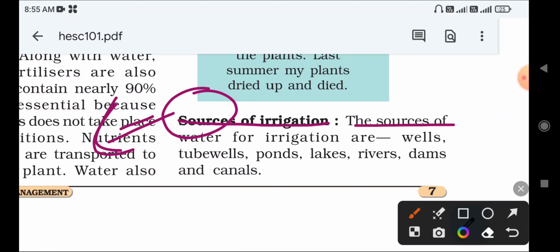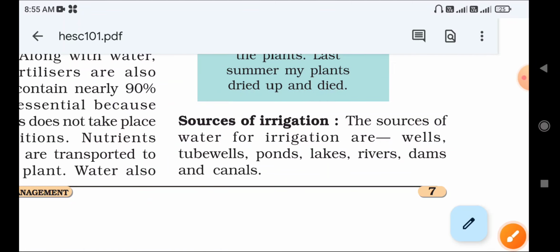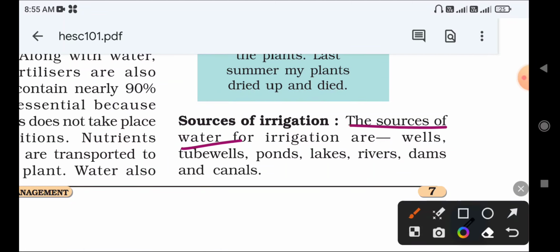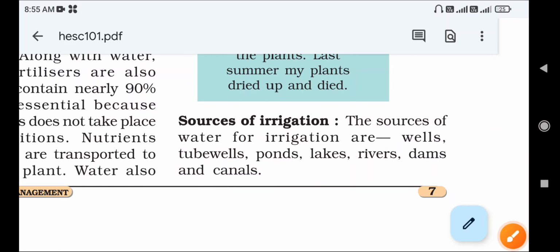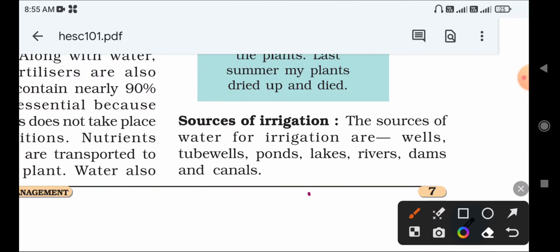The sources of water for irrigation are mainly wells, tube wells, ponds, lakes, rivers, dams and canals. So where we are getting water for irrigation means mainly these sources are there. From them we are getting water and making agriculture more efficient.